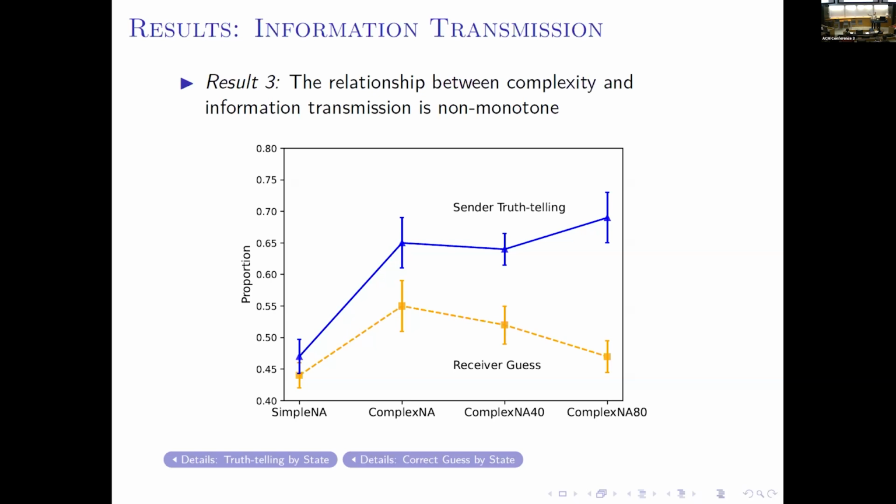So in the middle, with this medium level of complexity, it's difficult enough for the sender, but relatively easy for the receiver, we have more information transmission. So there's a non-monotone relationship between complexity and information transmission.